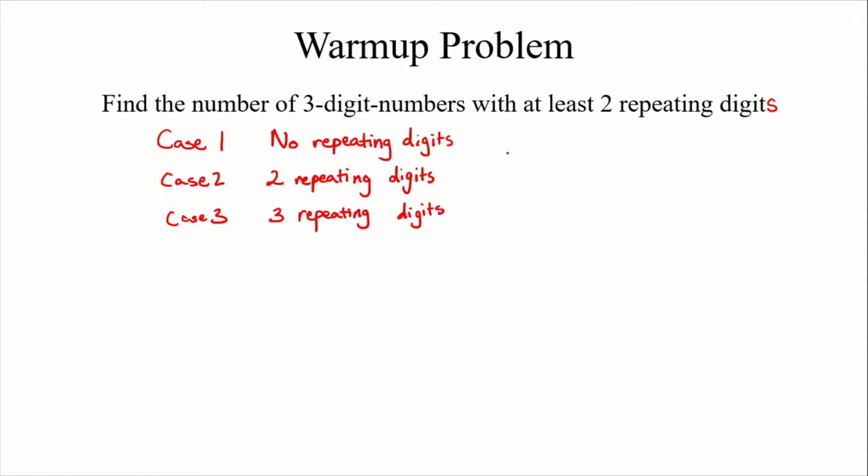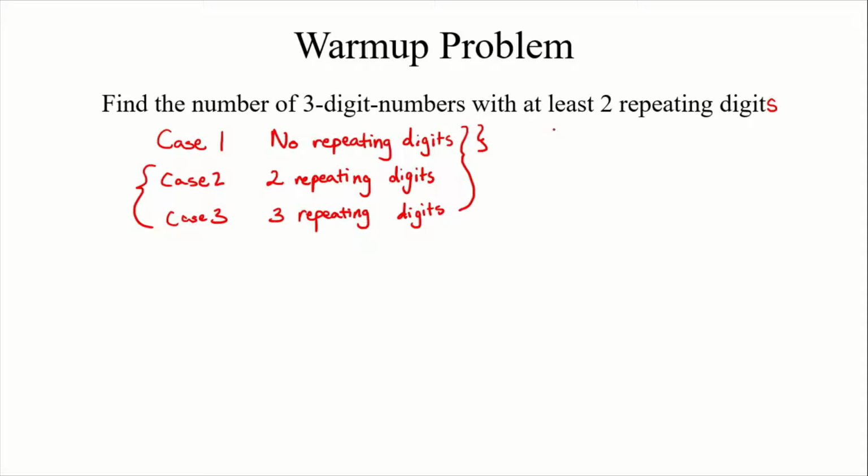All right, so what we want to find is the number of 3-digit numbers that lie in these two cases. But what we observe is that that's just the same as the number of 3-digit numbers minus the number of 3-digit numbers that lie in this one. So let's calculate what is the number of 3-digit numbers.